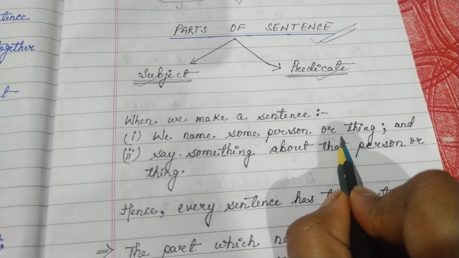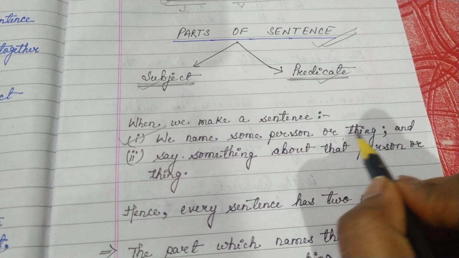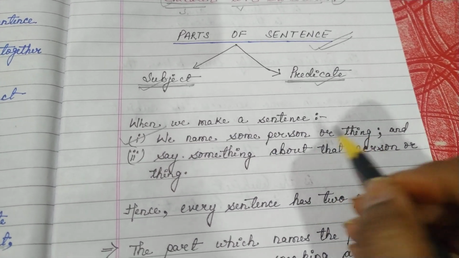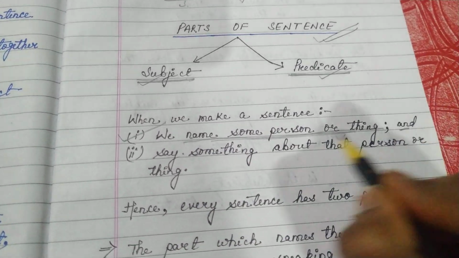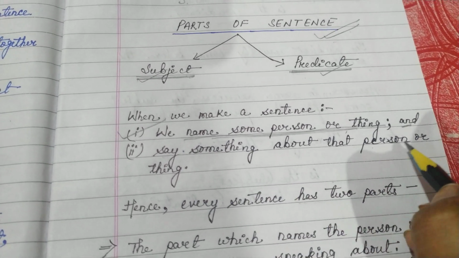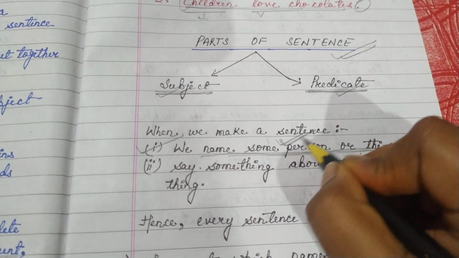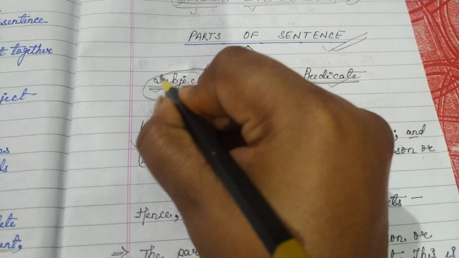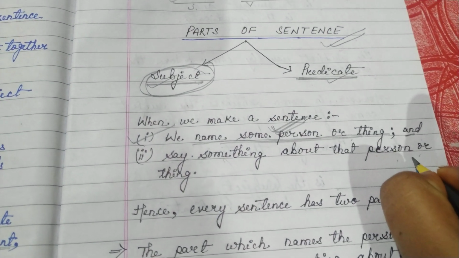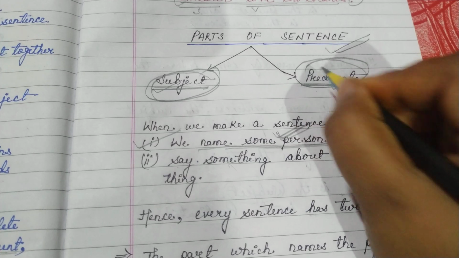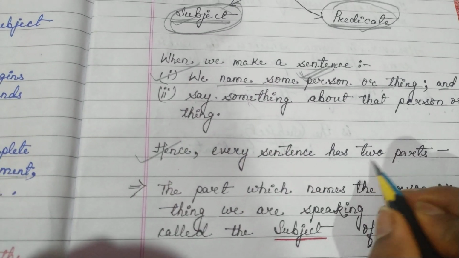When we make a sentence, we name some person or thing and we say something about that person or thing. So when we name some person or thing, that is a subject. And what we are saying about that person or thing is called the predicate. Hence every sentence has two parts.